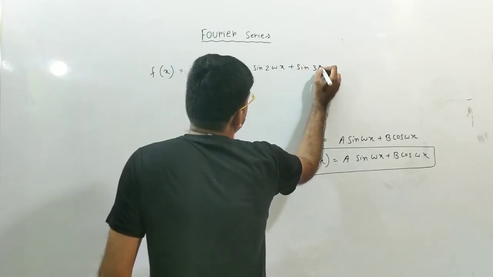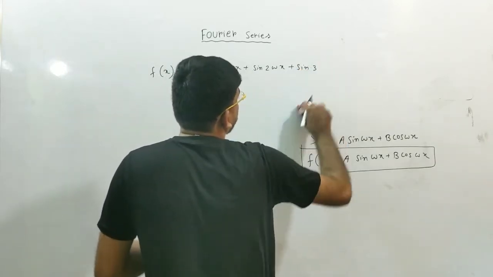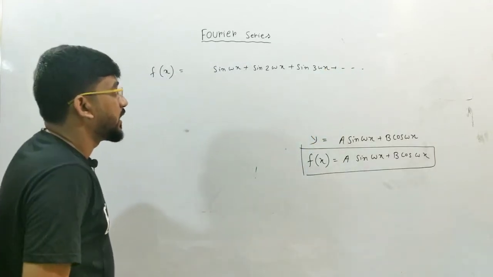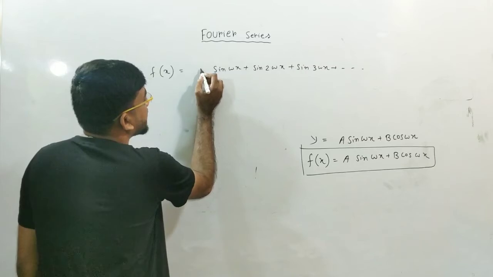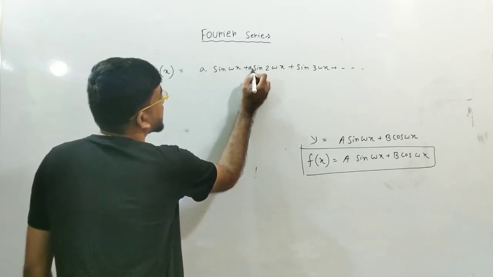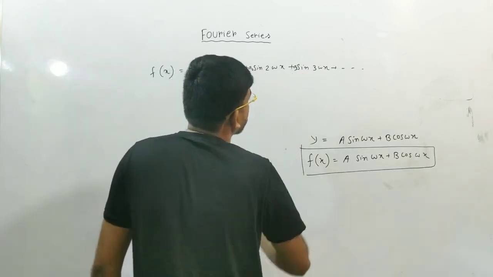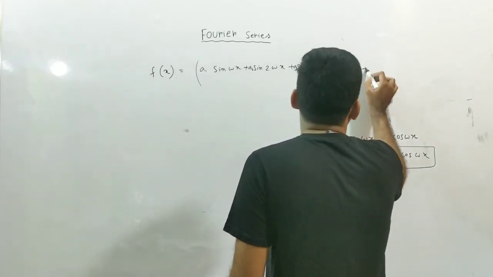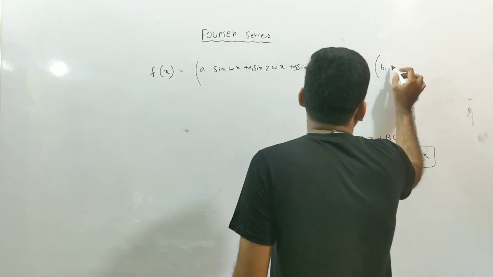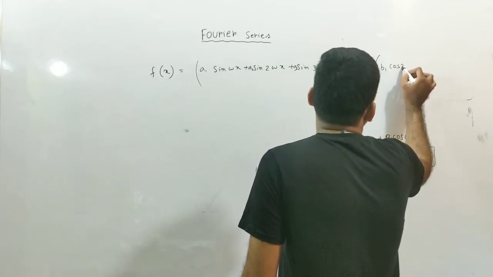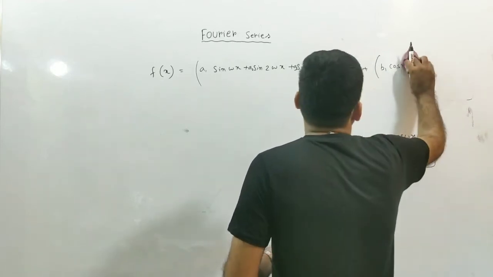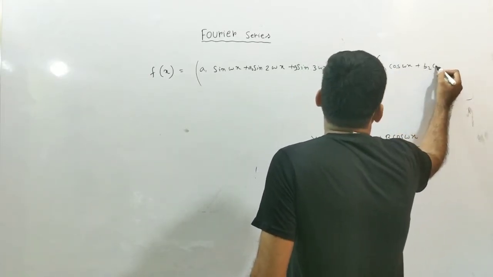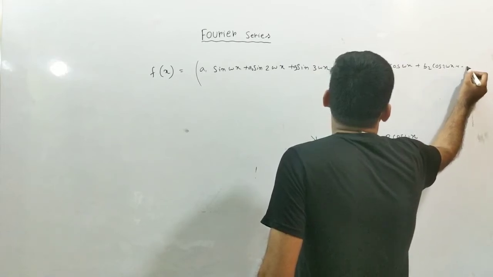There may exist more harmonics, 3 omega x and so on. Okay, and if you take constants like a1, a2, a3, this kind of situation may arise. Plus you can get the cosine terms also like this, that is b1 cos omega x, plus b2 cos 2 omega x and so on.